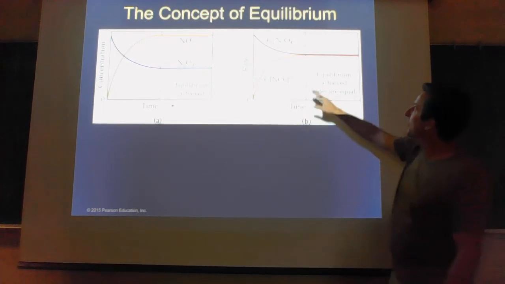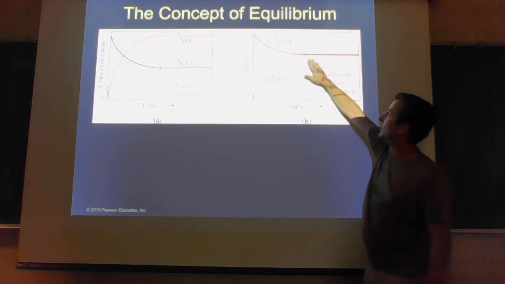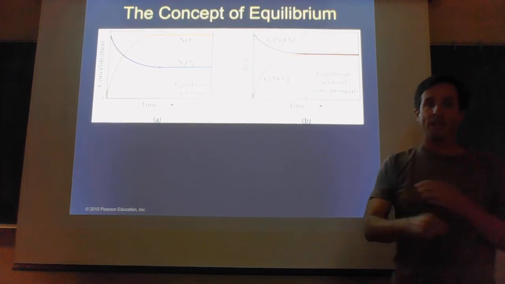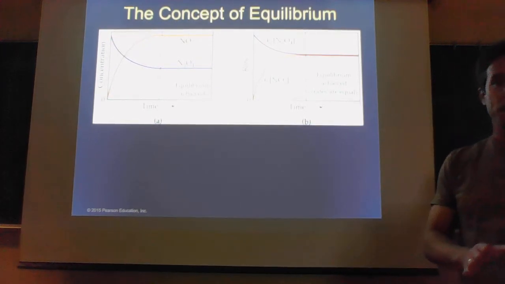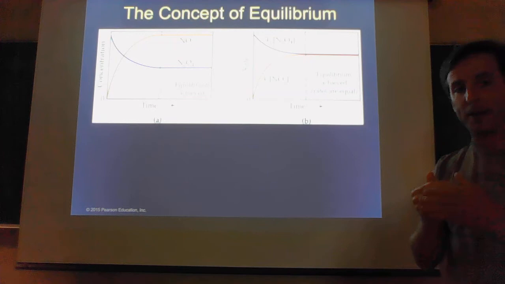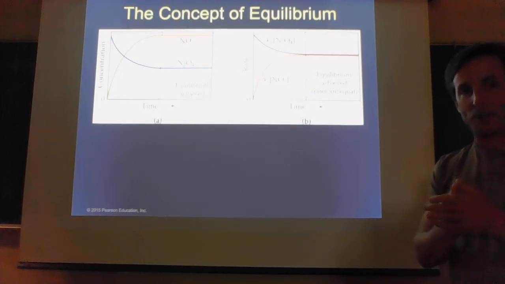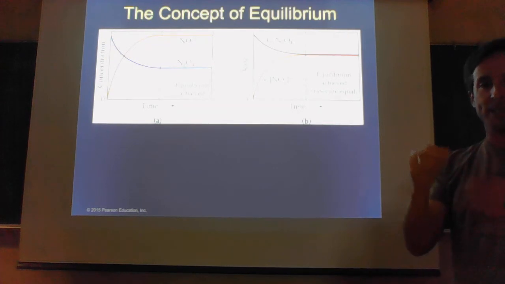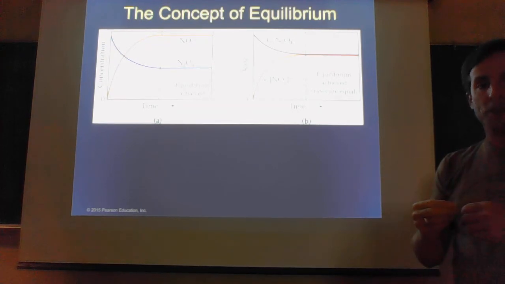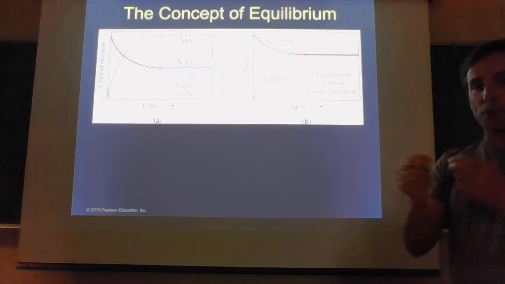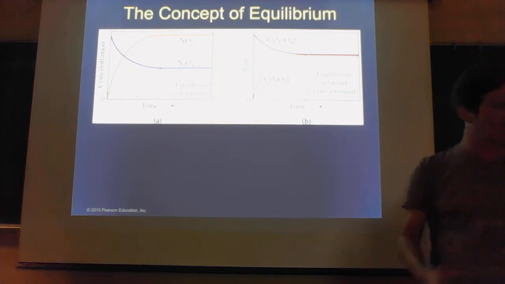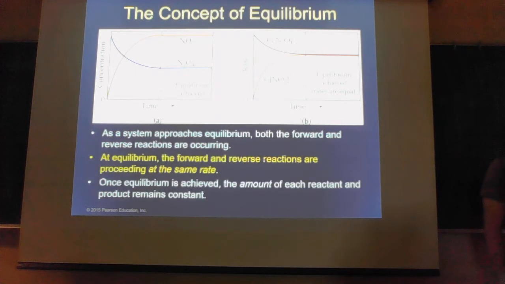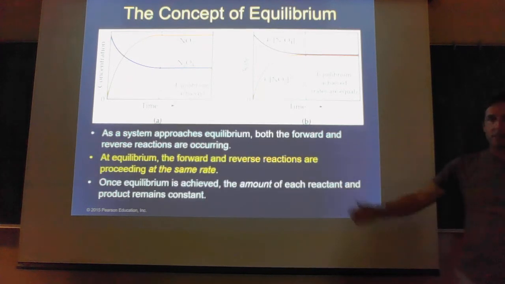If you look, both the forward and reverse reaction rates are going to stay together forever. As long as I leave that container sitting there and I don't disturb it, both reactions will keep happening, and they happen at exactly the same rate. So I will maintain the same amount of products and reactants in the container forever, even though I'm still making new molecules on both sides, but they always will balance each other. Okay, so again, all those things I just said.